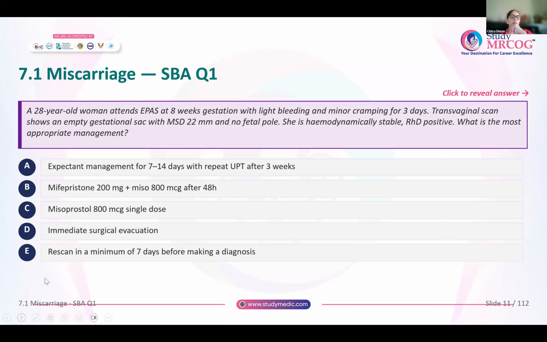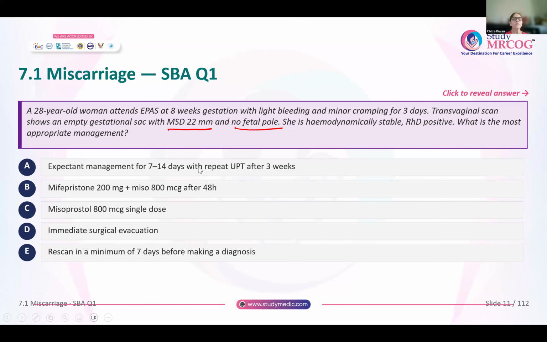Now coming to a typical question. You have this 28-year-old woman who attends early pregnancy assessment services at 8 weeks of gestation with light bleeding and minor cramping for 3 days. TVS shows empty gestational sac, mean sac diameter is 22 mm, and there is no fetal pole. She is hemodynamically stable, RhD positive. What is the most appropriate management option for her? Now think about this. Mean sac diameter is less than the threshold and no fetal pole is seen. So what will you do?